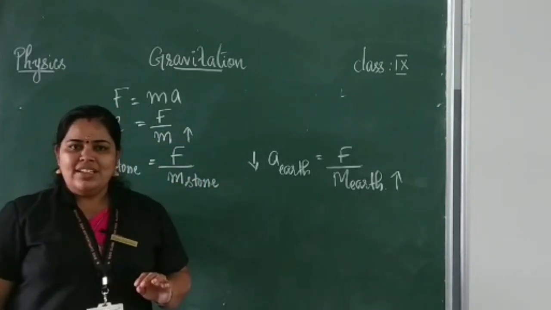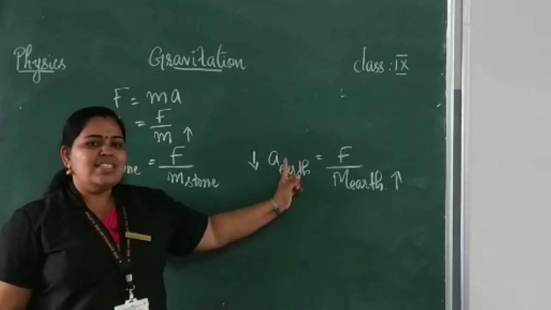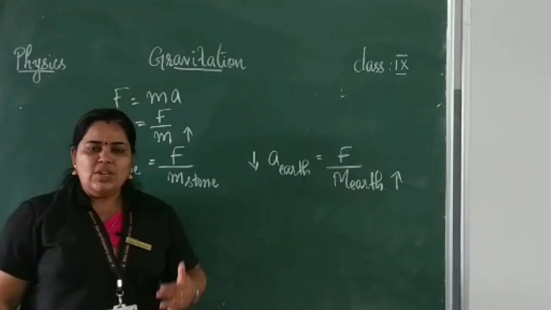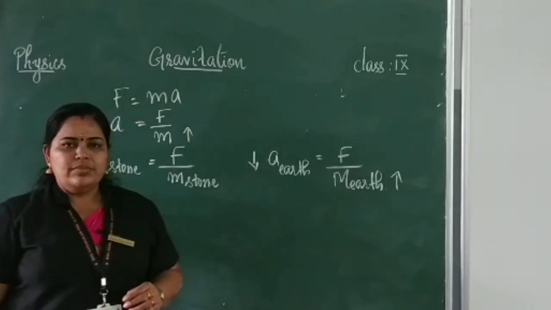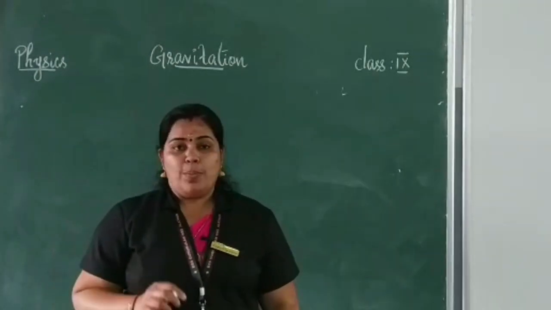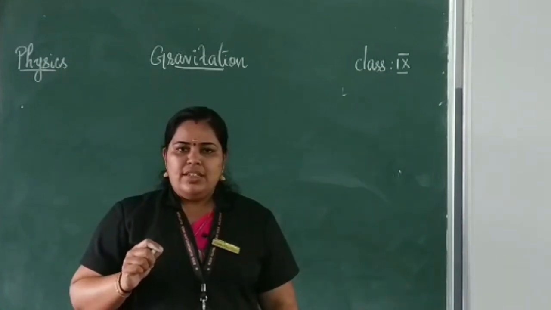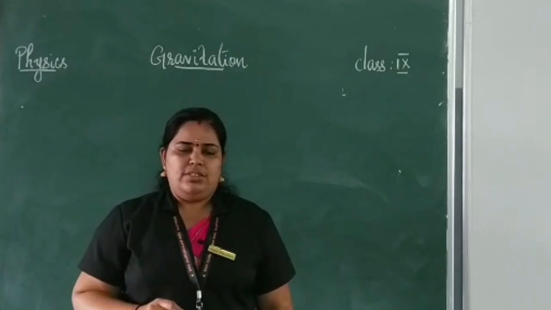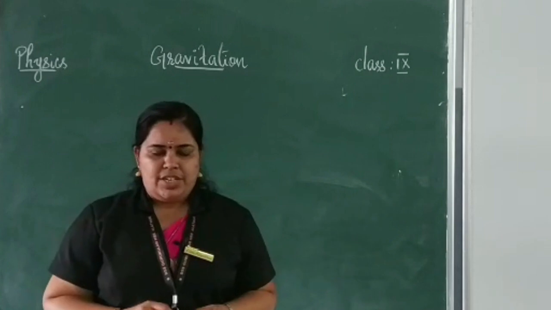Is it clear? The acceleration of the earth is less since the mass of the earth is more. That is the reason why the earth does not rise up. Is it clear? What will be the acceleration of the object if the object is falling freely? Whether it is uniform acceleration or non-uniform acceleration. It is uniform acceleration.